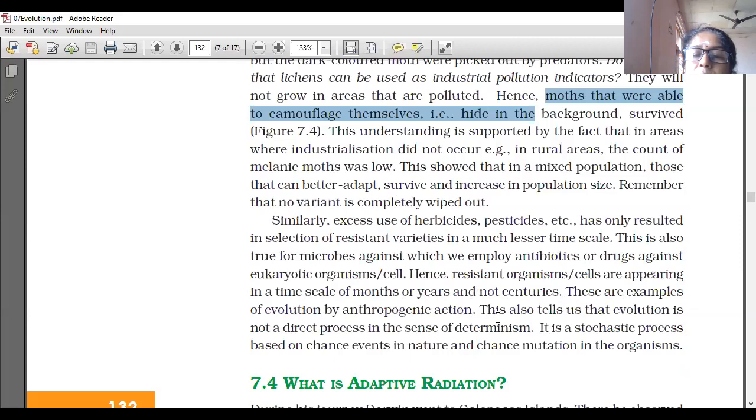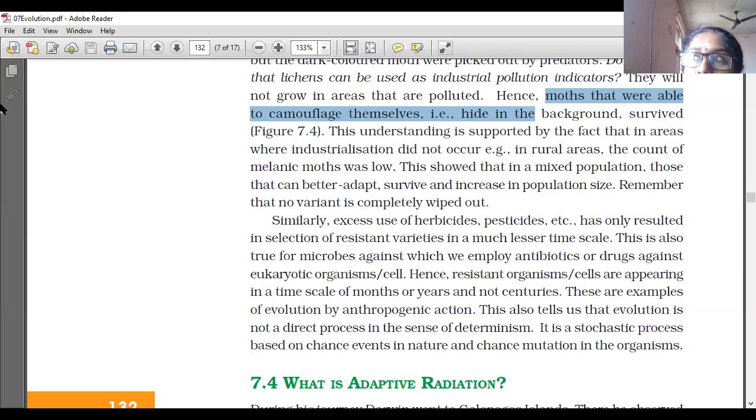Anthropogenic action. This also tells us that evolution is not a direct process in the sense of determinism. It is a stochastic process based on chance or events in nature. It is not predetermined; determinism is not there.